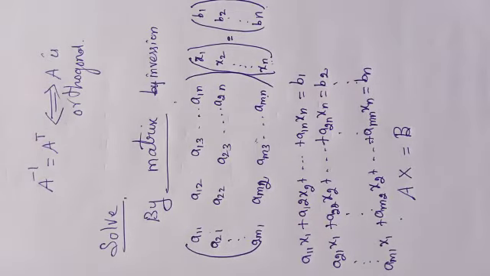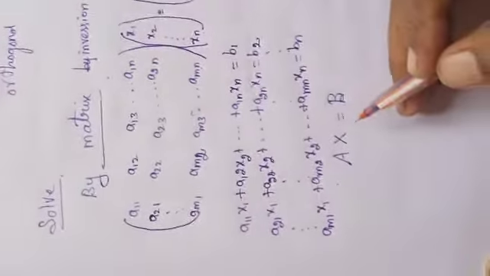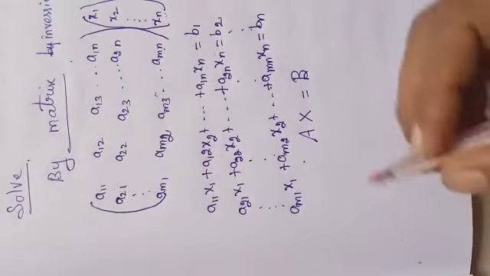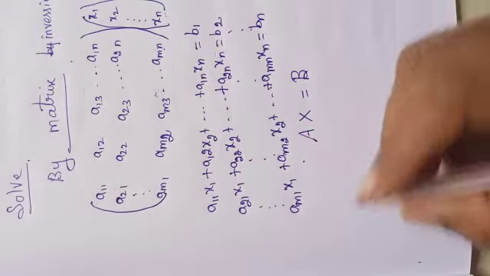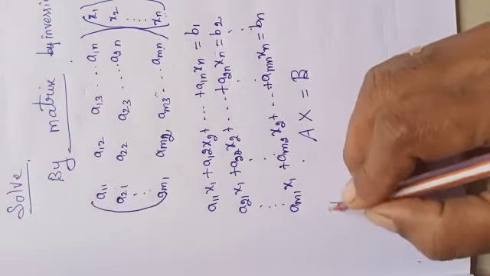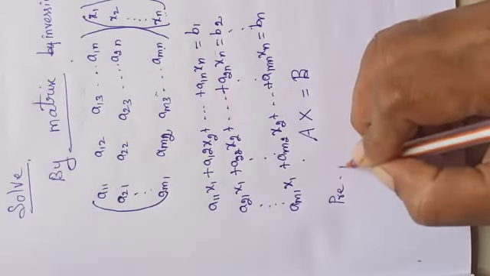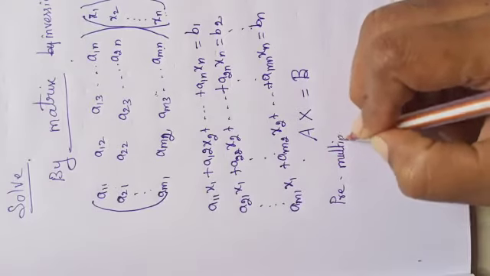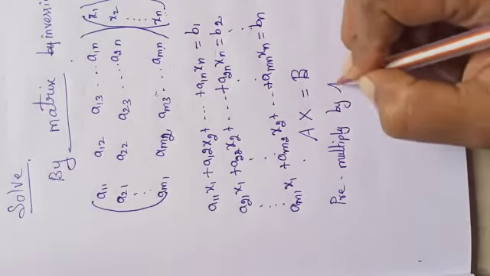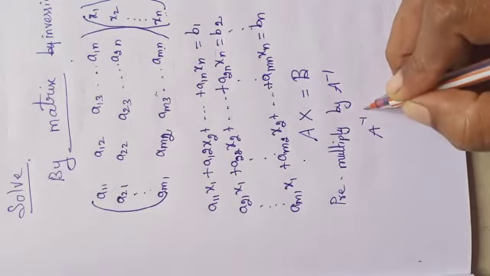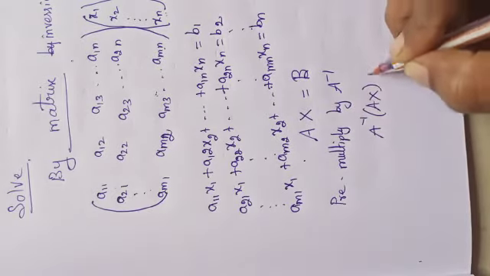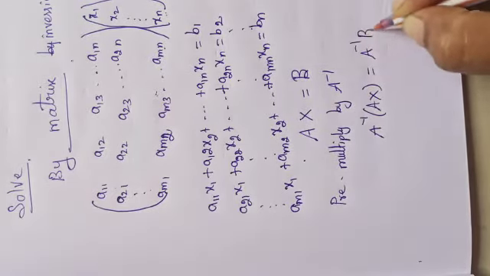For the question to be solved, we need to find the unknown. The unknown is x. How to find x? This A we have to remove, so what should we do? Pre-multiply by A inverse: A inverse into Ax is equal to A inverse into b.